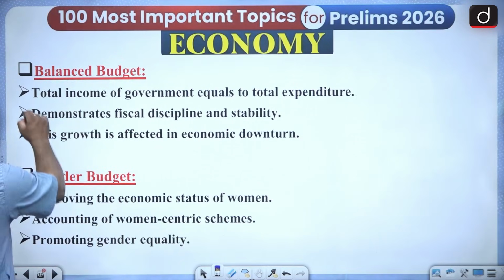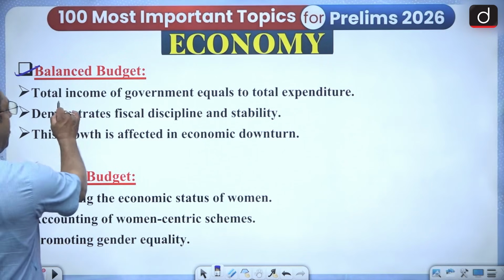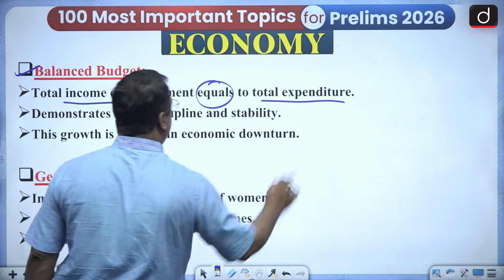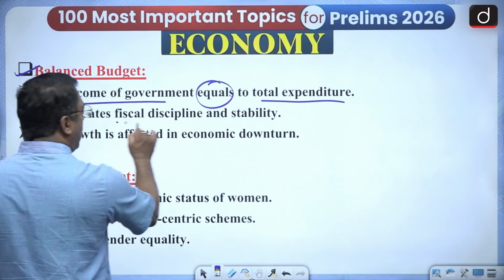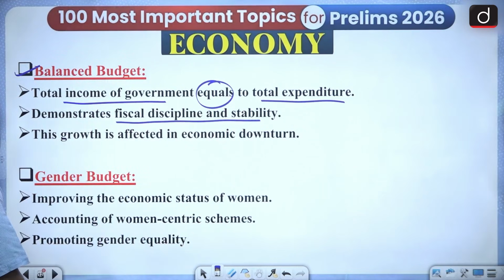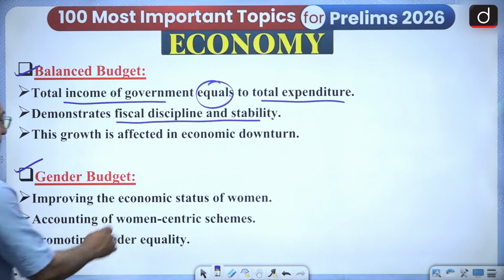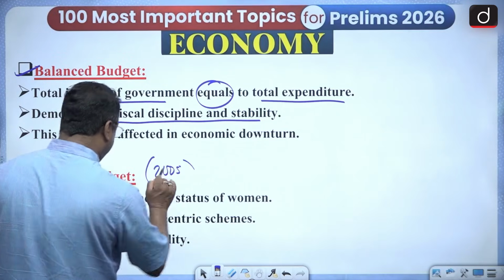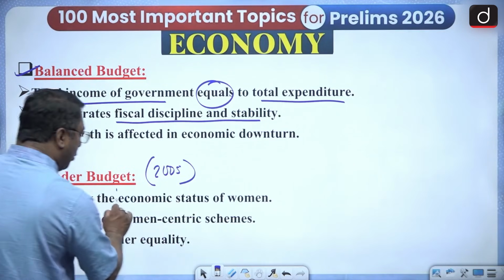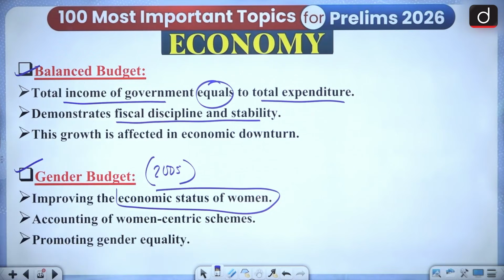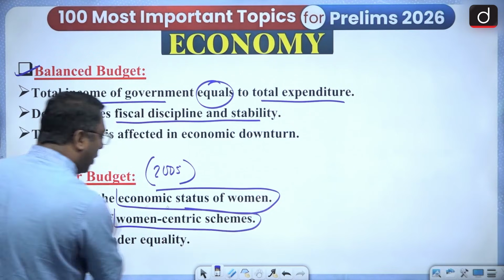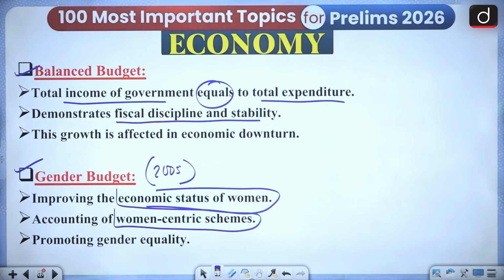Okay? And then comes the balanced budget. That means the total income of the government should be equal to the total expenditure. And this demonstrates fiscal discipline and stability. Then there is the gender budget, very, very important. The gender budget was adopted in 2005, and it is with regard to improving the economic status of women. So it is something with regard to women-centric schemes and also promoting gender equality. Okay, so this is with regard to the gender budget.